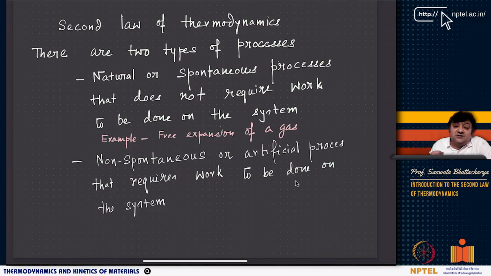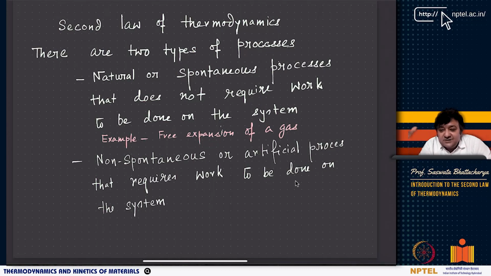Then there are also non-spontaneous or artificial processes. For example, on a hot summer day, when you run your AC, the AC is cooling you, but it is also releasing a lot of hot air outside, and the work done to cool the room is non-spontaneous or artificial. So there are such processes. One is a natural process.